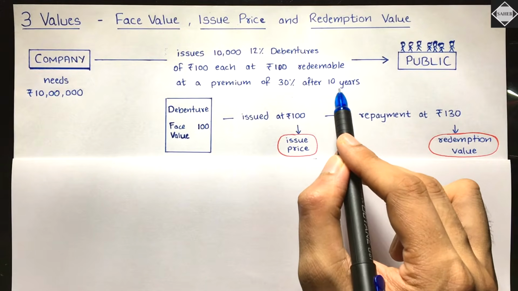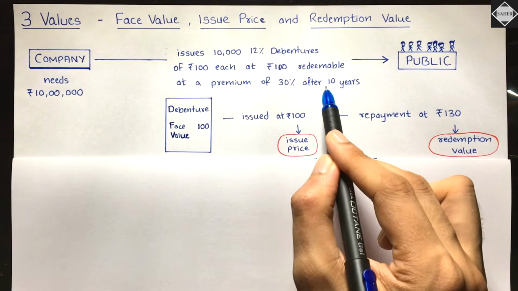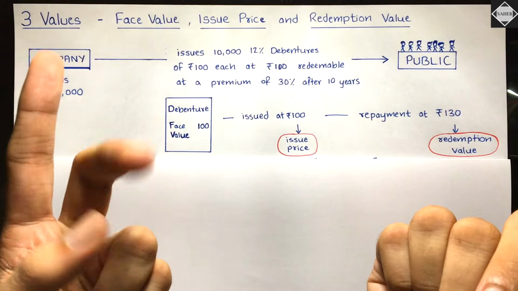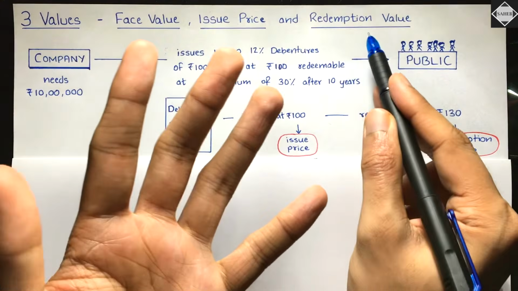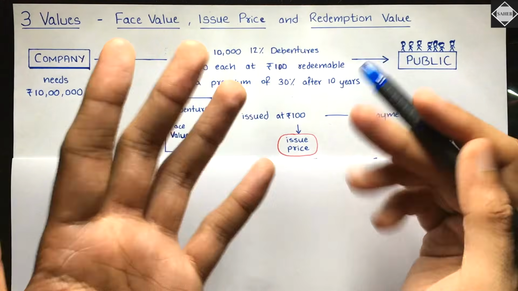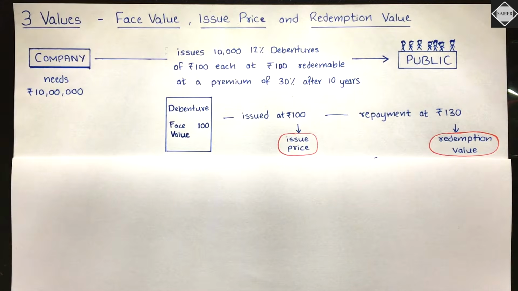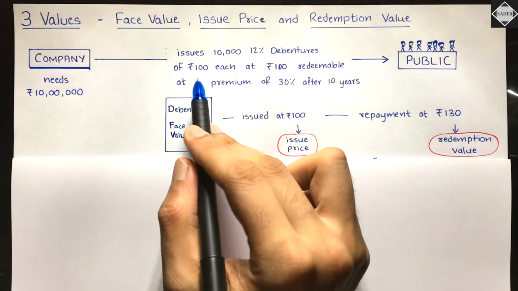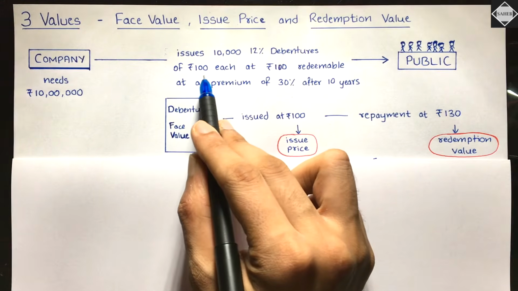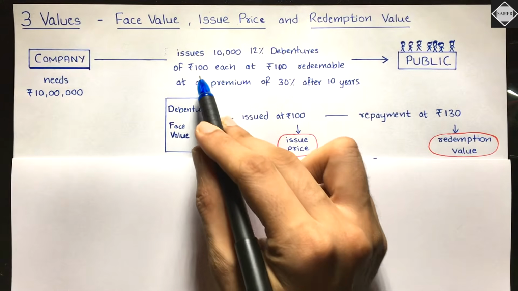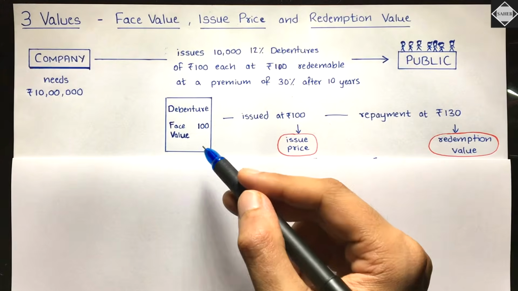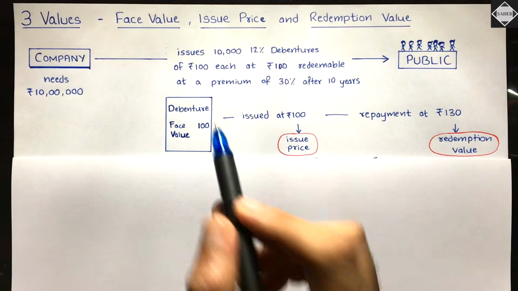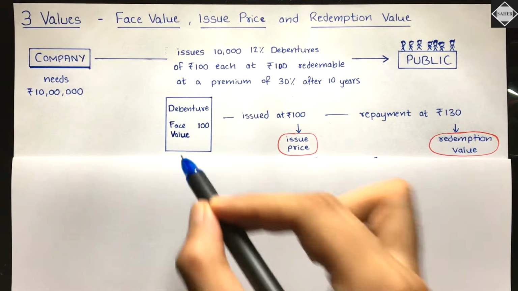Is that clear? In this sentence, they have told you the quantity of debentures, the interest rate, and the face value, the issue price, and the redemption value also. The maturity period also they have told you. All these details are given in that sentence. Now you have to understand what the face value is over here. Face value is rupees 100. They are saying debentures of rupees 100 each. How did we come to know it's the face value? Because they told it in the beginning, of 100 each.